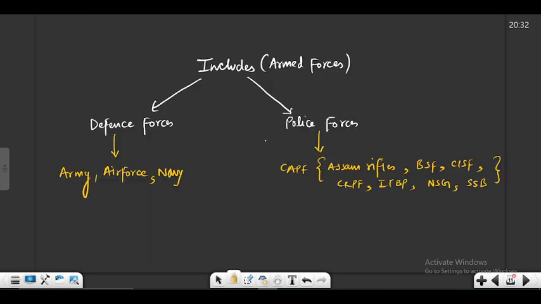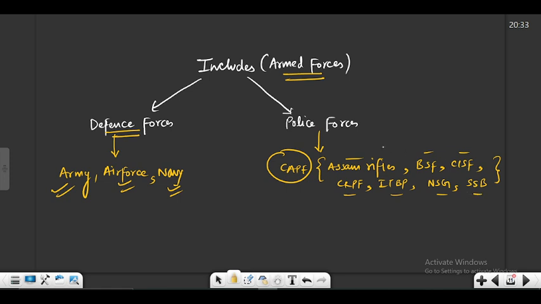So your armed forces basically includes your defense forces, which includes your army, air force and navy, which are part of your defense ministry. And you have the police forces, which is basically your central armed police forces, and the following are a part of it, which includes Assam Rifles, BSF, CISF, CRPF, ITBP, NSG and SSB.